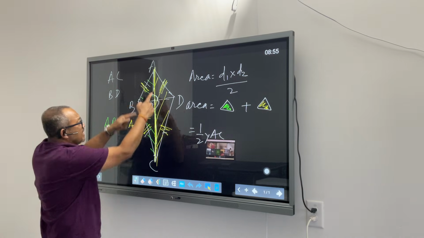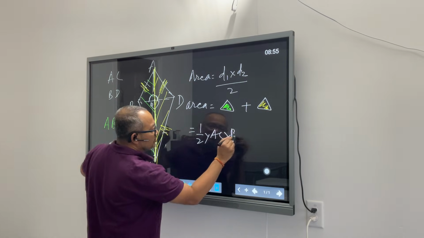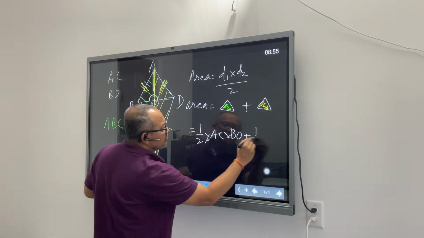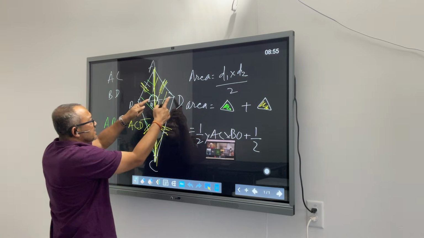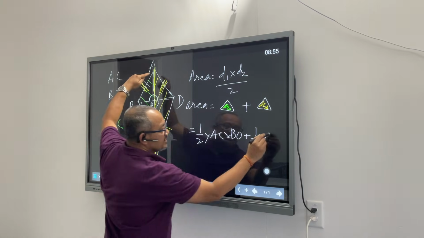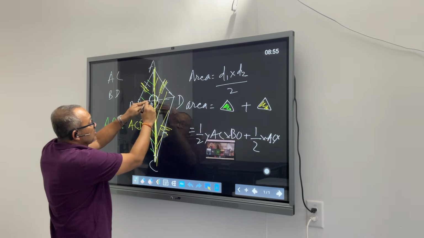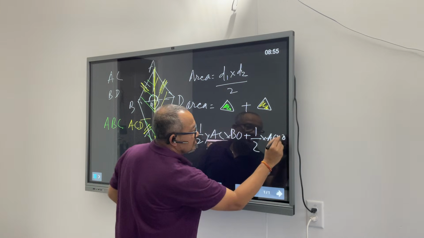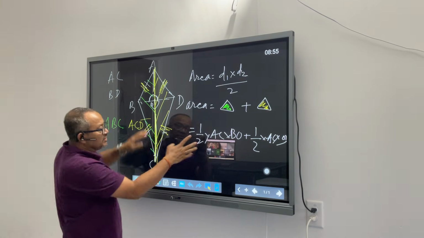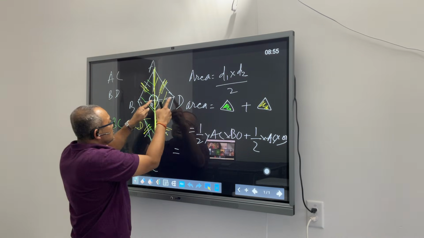And the area is half into base times height, which is BO. What is the area of the yellow triangle? Again, half into base. I will take this as the base and this as the height. Half into base, again base is AC, into height. This time the height will be OD. So my total area here is half into AC times BO, plus half into AC times OD.